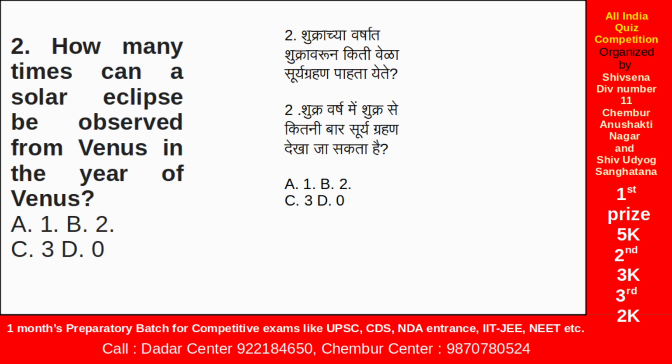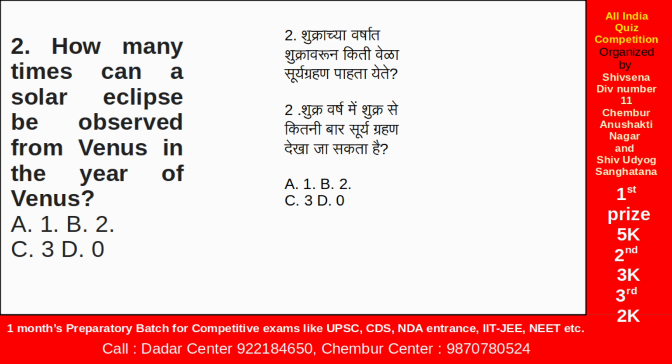How many times can a solar eclipse be observed from Venus in a year of Venus? Here the question is associated with the number of satellites of Venus. For Venus, the number of satellites is 0. And in order to observe a solar eclipse, there must be a satellite. Then the question of size and distance will arise. But here there is no satellite for Venus,